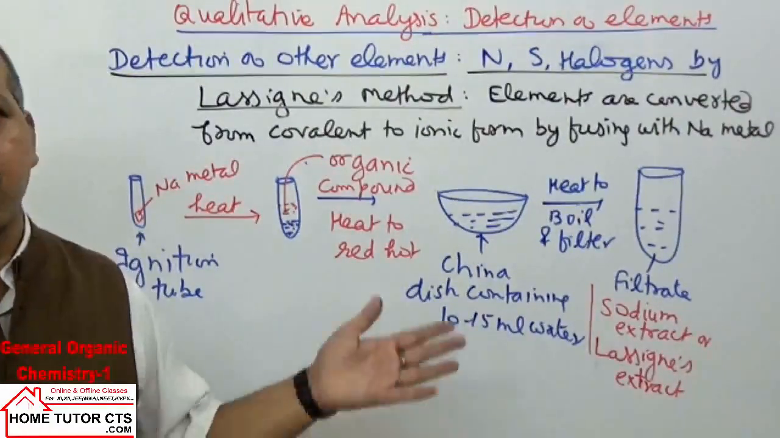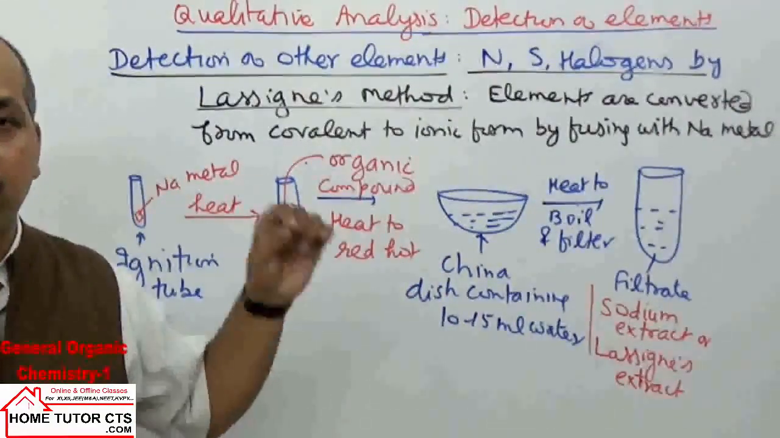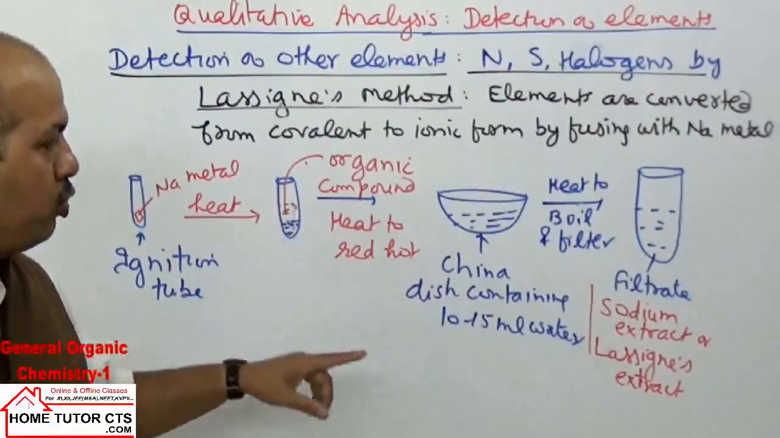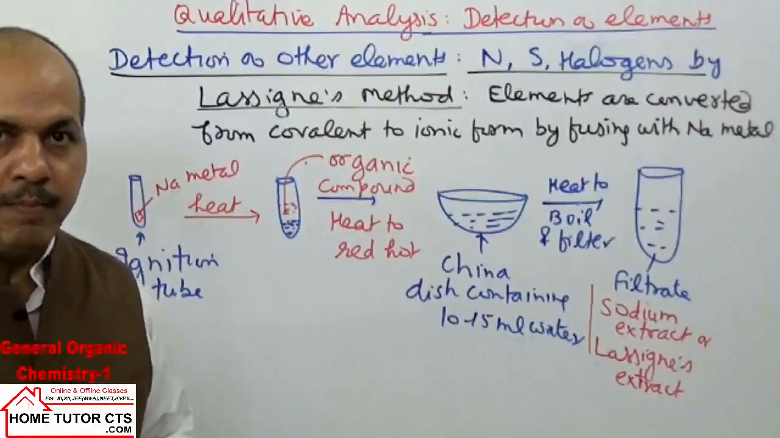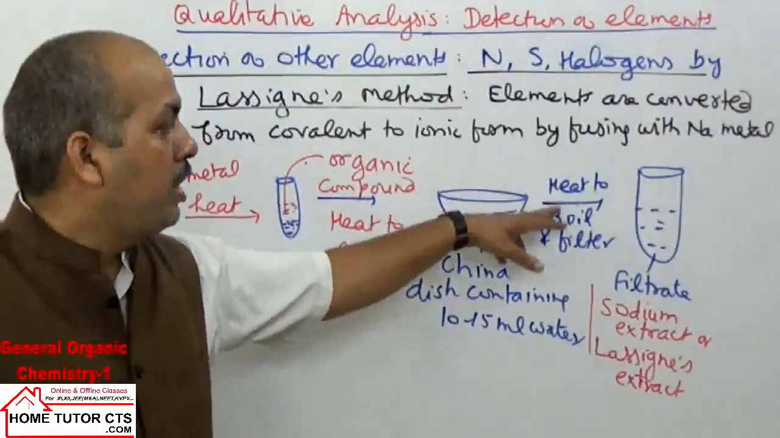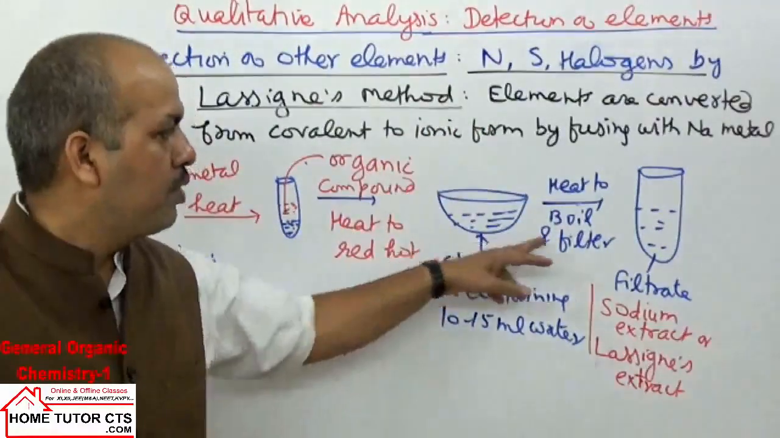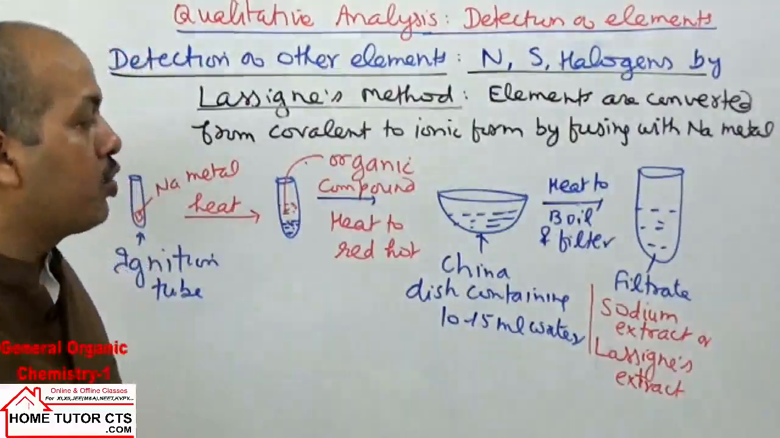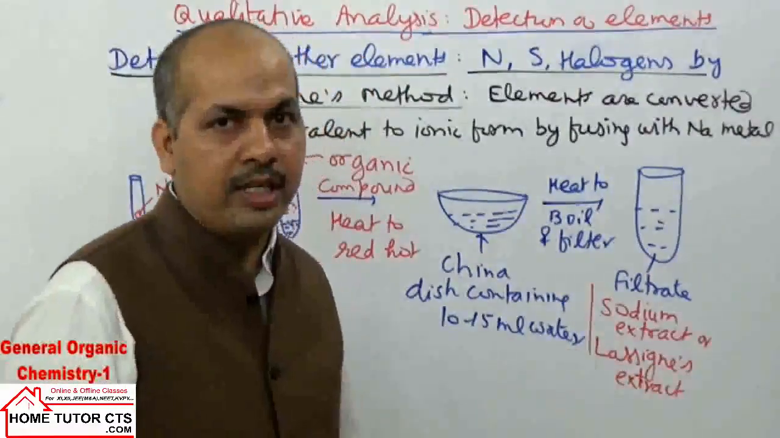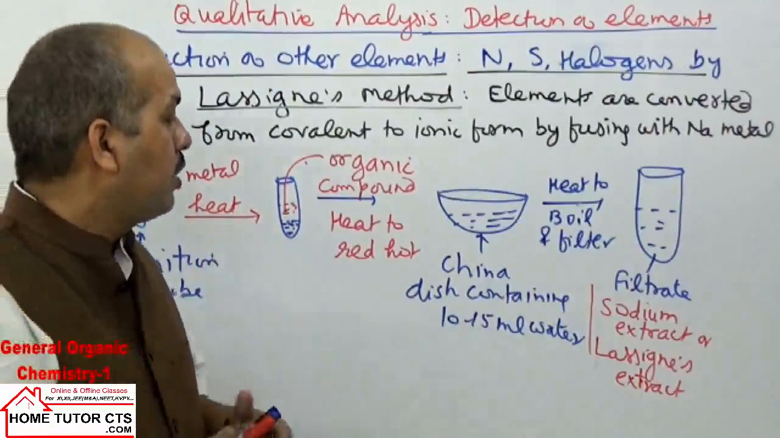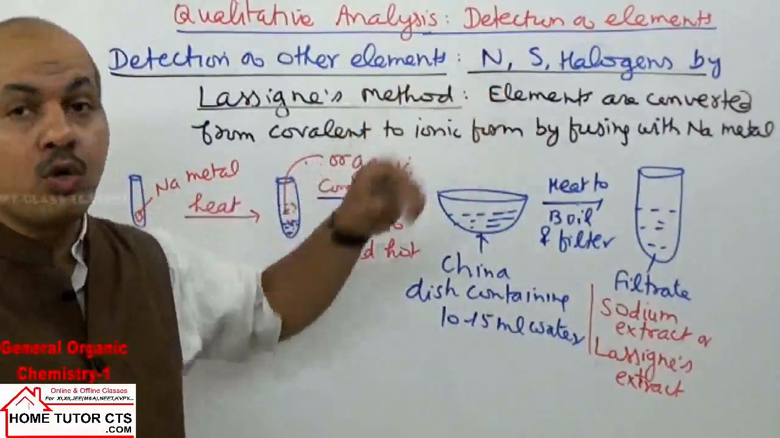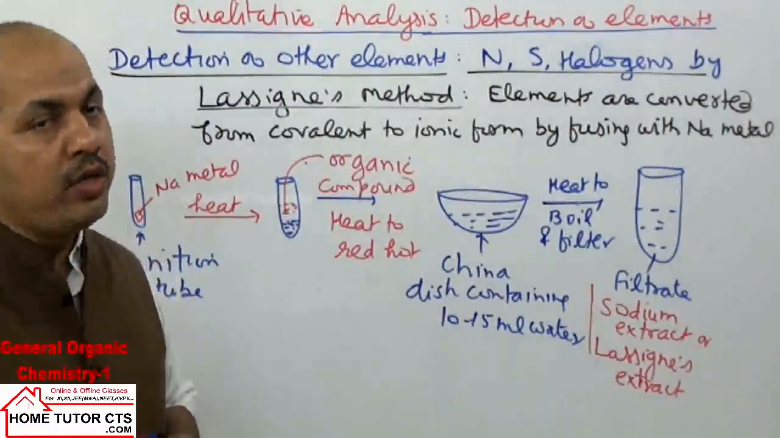In some cases, if the tube does not break, then you have to break the tube and mix the content thoroughly. After mixing the content, heat to boil for some time and then filter. On filtration we get the filtrate. The filtrate is called sodium extract or Lassaigne's extract. Why? Because in this filtrate, the different elements which were in covalent form are converted to ionic form.